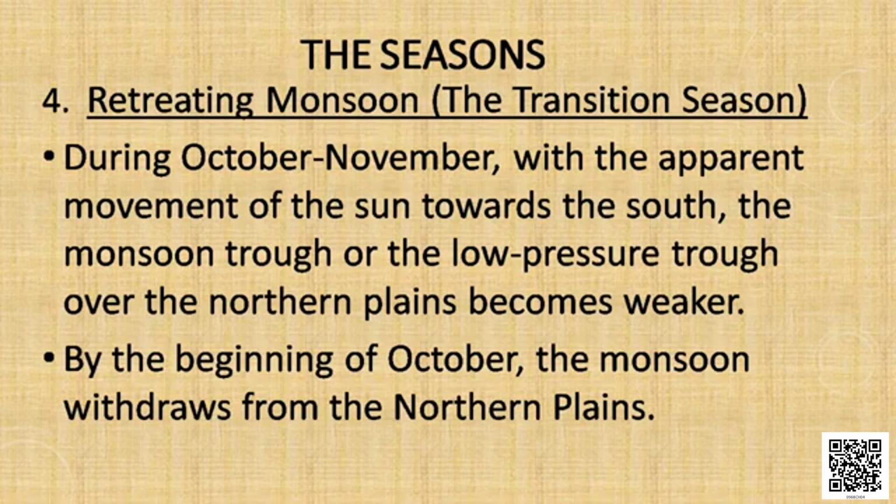During this time, the low pressure in the northern part of India gets weaker and is replaced by high pressure. And the wind starts moving from land to sea. Now, the southwest monsoon starts withdrawing from the land. And this period is called the transition period or the changeover period. It is marked by several features.